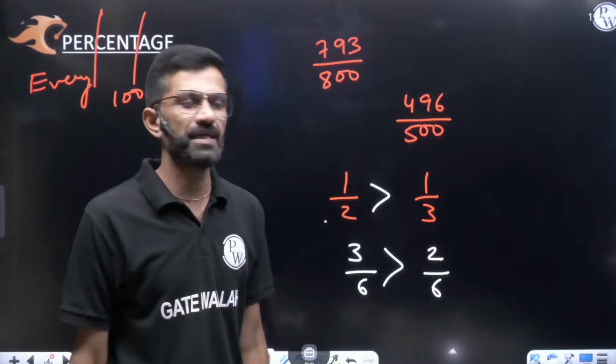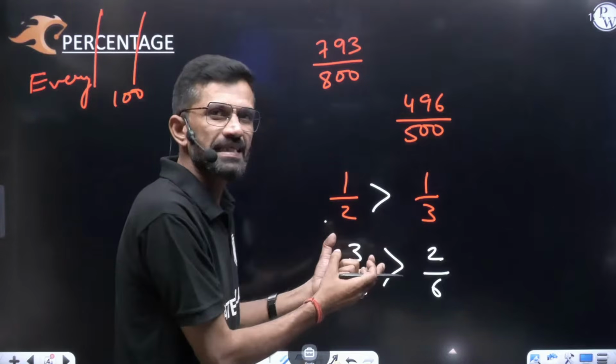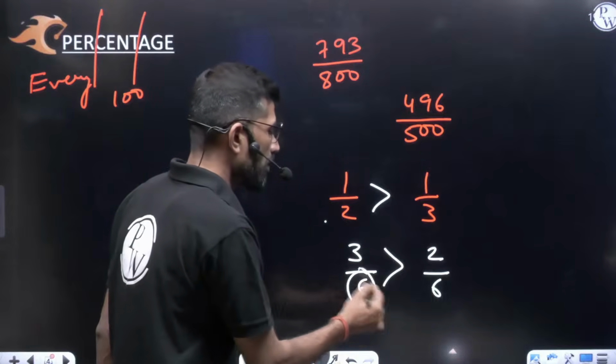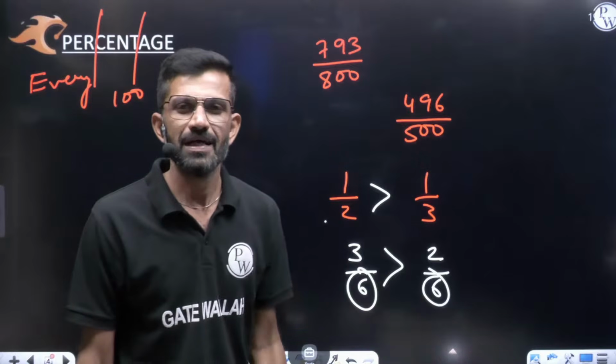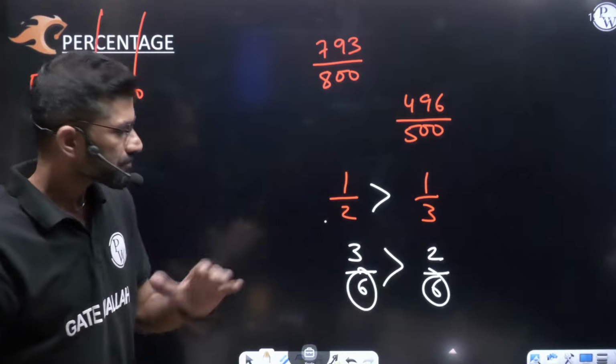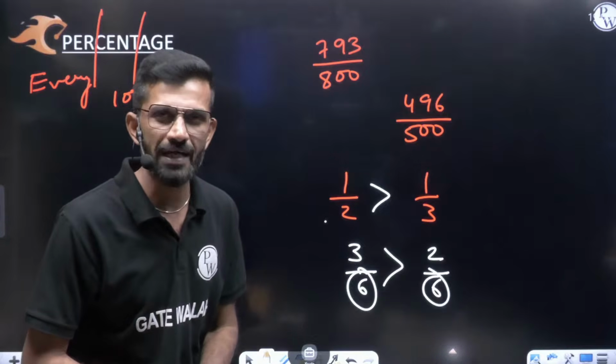Just observe what they have done. The different platforms of 2 and 3, they brought to the equal platform of 6. This we call the platform of LCM. LCM also gives you a platform where you can compare any two fractions.